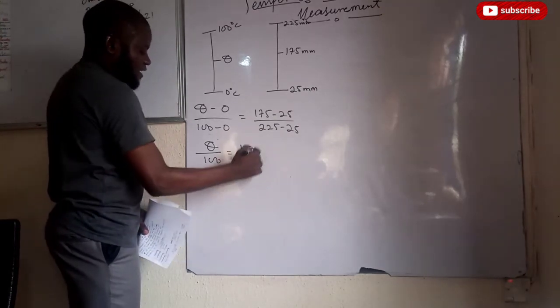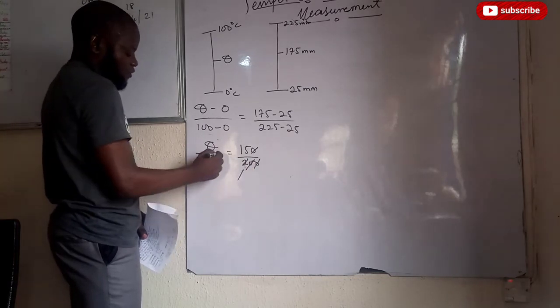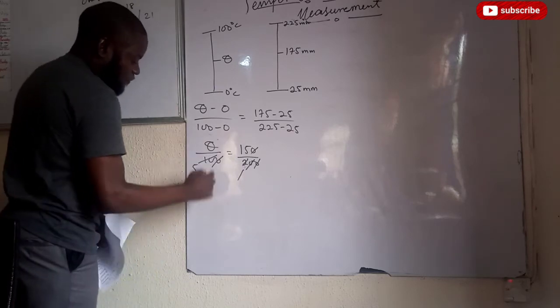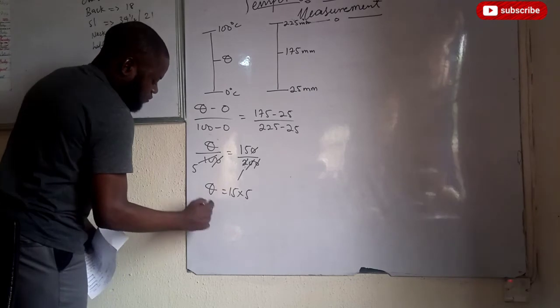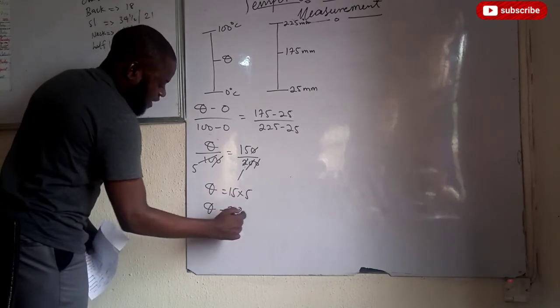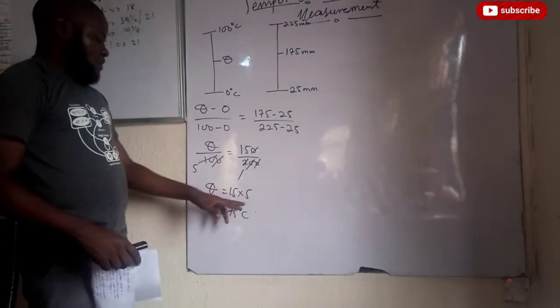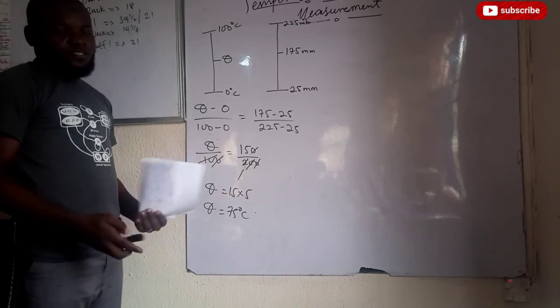Good. This and this will take care of each other, 2 here, 1, and 2 here is 5. So if I cross multiply, I will have that theta equals 15 multiplied by 5. So theta equals 75 degrees Celsius. Do we understand this now? Because 5 times 15 will give us 75. Good. That's the fourth question.